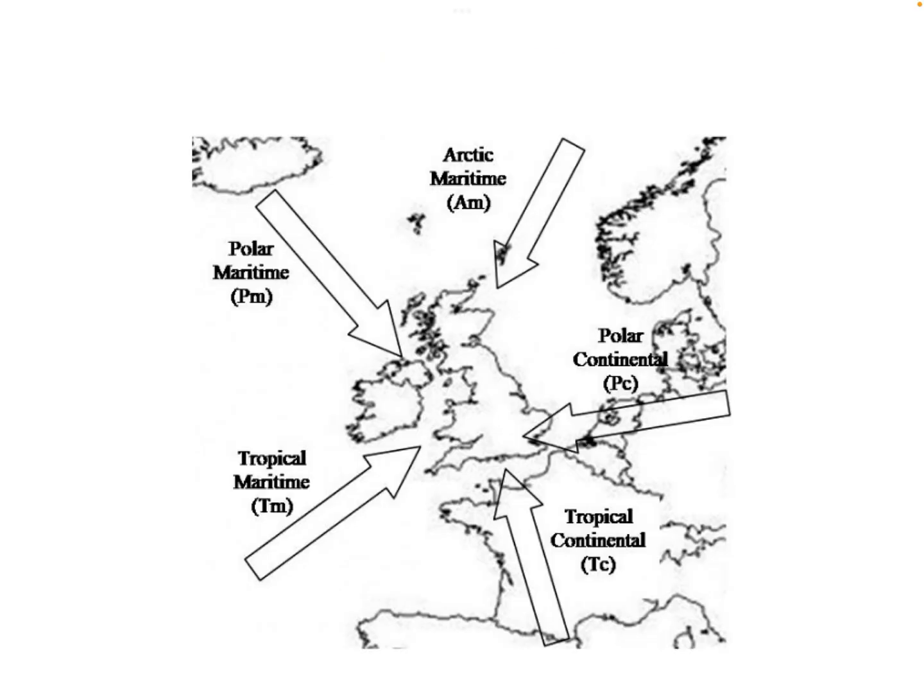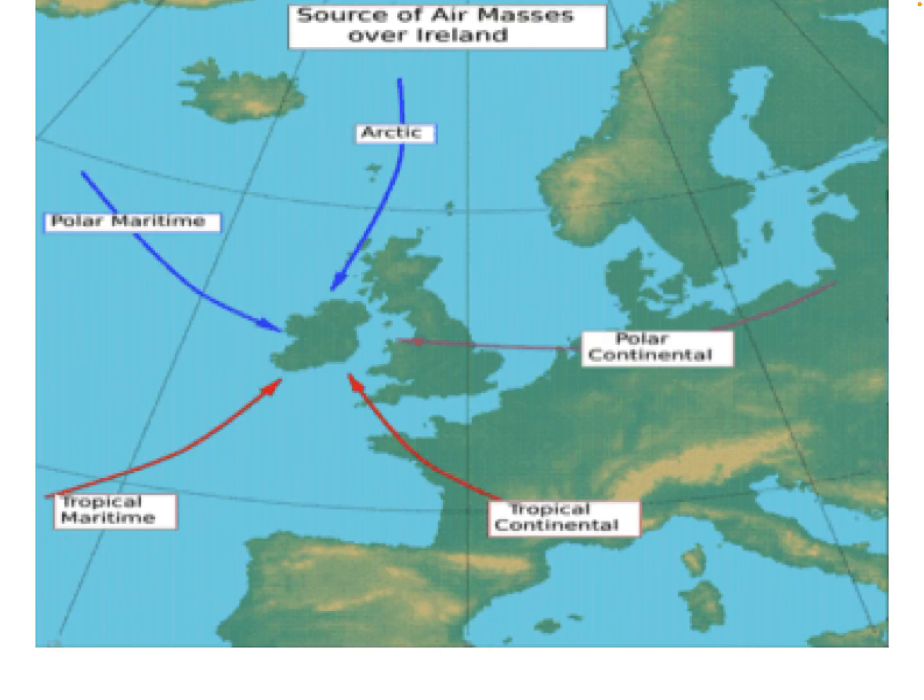There are loads of different types of air masses that influence Ireland. You have an Arctic air mass that would bring cold, wet weather, it could even bring snow. Polar maritime is cold and wet, because it's coming over the sea. As the air and the winds blow over the sea on their way down to Ireland, they pick up moisture from the sea. So they bring moisture, sometimes even snow, and cold conditions because they're coming from the poles.